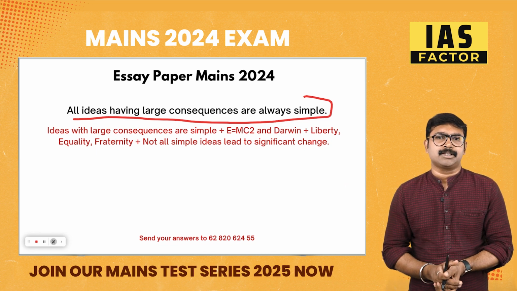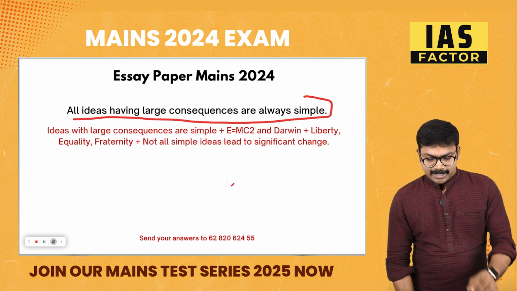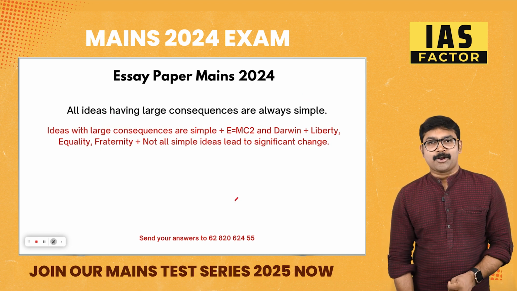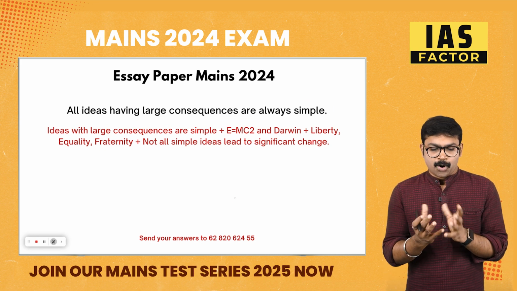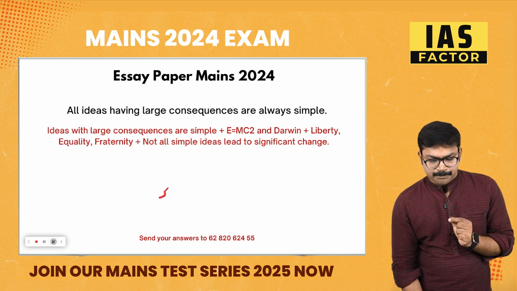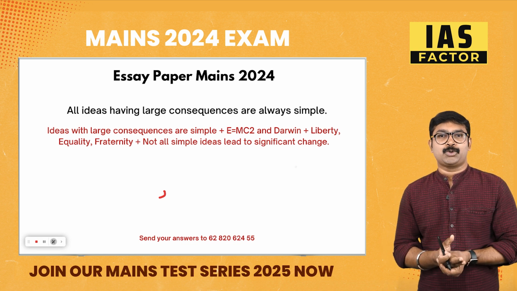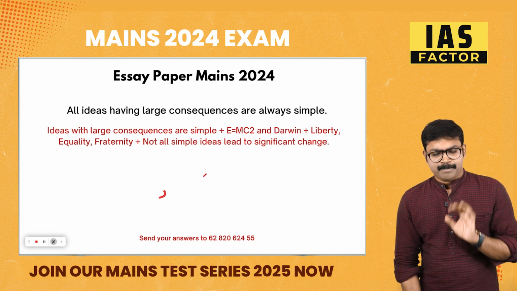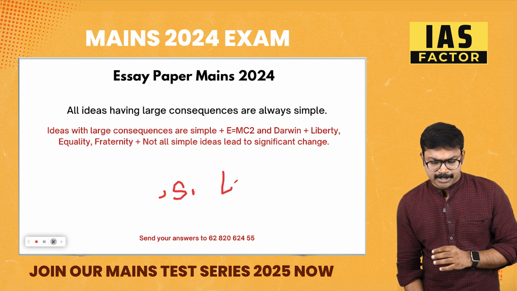You cannot generalize this. You cannot say that all ideas which are very, say, take an example, E is equal to mc square, or Darwin's theory, liberty, equality and fraternity. These are all ideas. These ideas are very simple. Liberty, equality, fraternity, E is equal to mc square, or Darwin's theory. Main theories, they might be very simple. See, take an example, liberty.